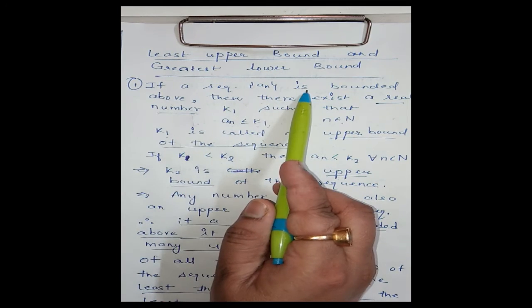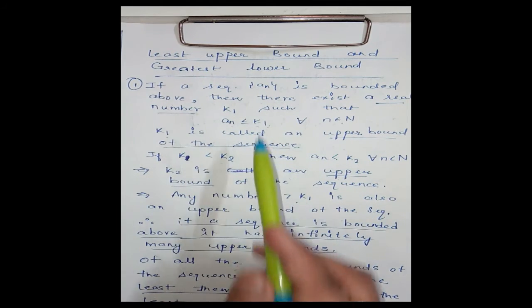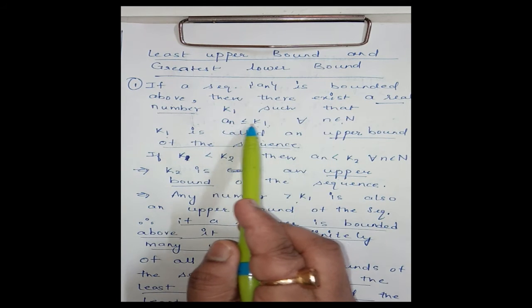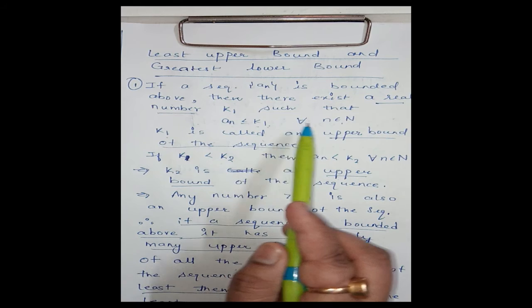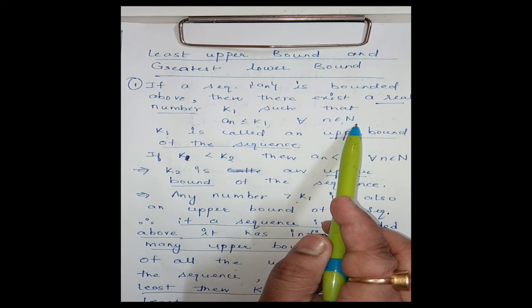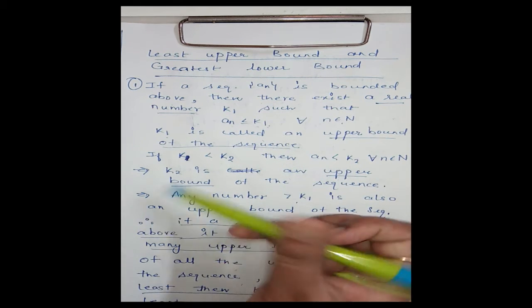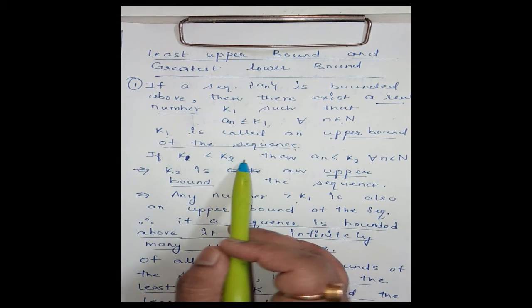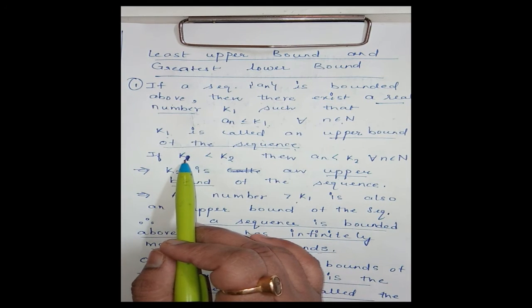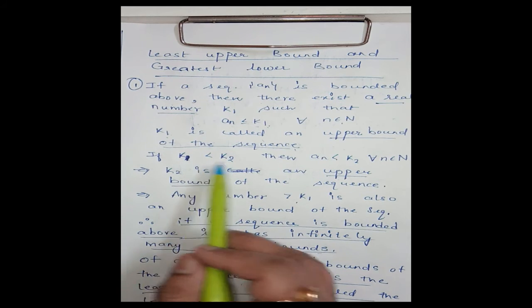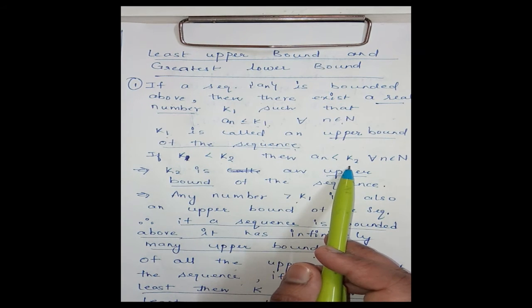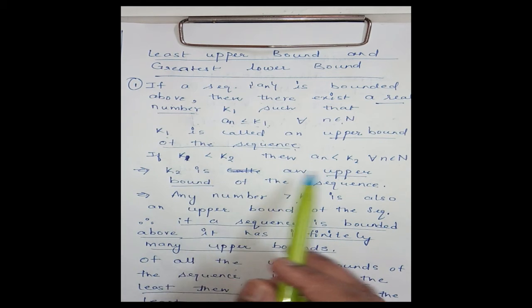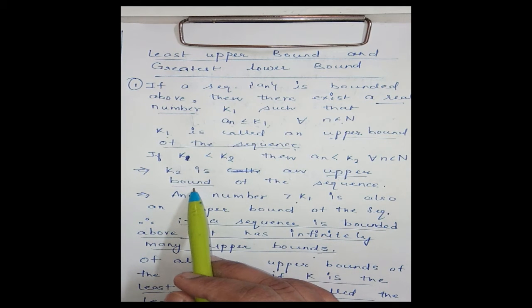If a sequence an is bounded above, then by definition there exists a real number k1 such that an is less than or equal to k1 for every n belonging to natural number. Then k1 is called an upper bound of the sequence. Now if k2 is any real number greater than k1, then an is less than k2 for every n belonging to natural number. Then again by definition k2 is called an upper bound of the sequence.